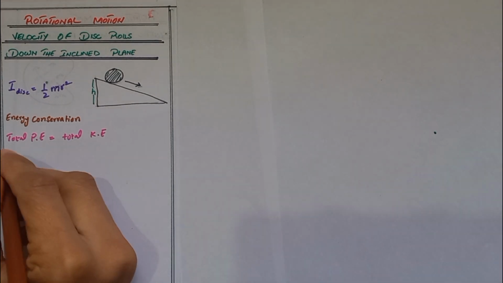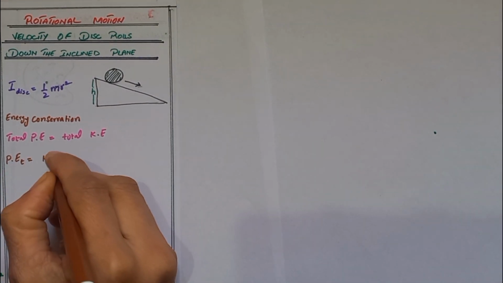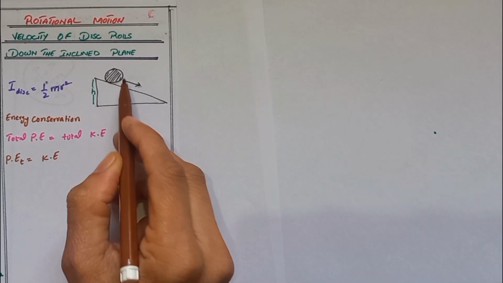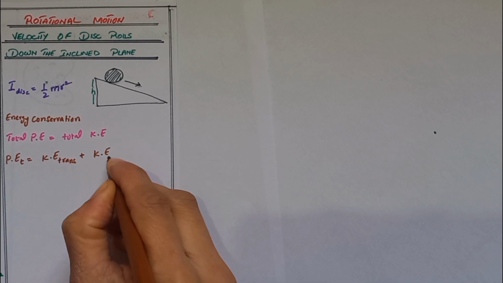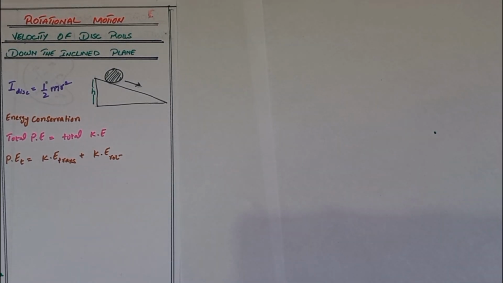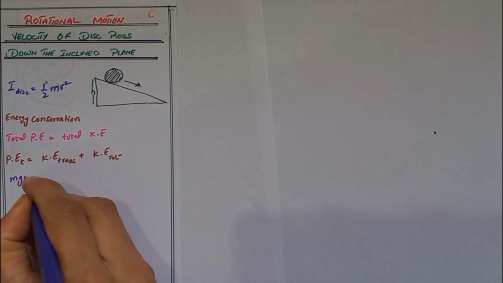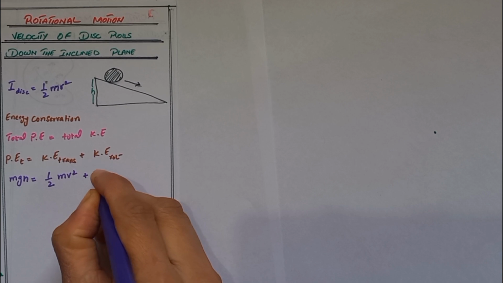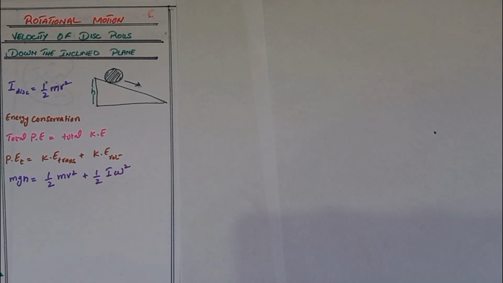When it is rolled down, it has both kinetic energy due to its translation motion and kinetic energy due to its rotational motion. So potential energy is mgh, translation kinetic energy is half m v square, plus rotational kinetic energy is half I omega square.